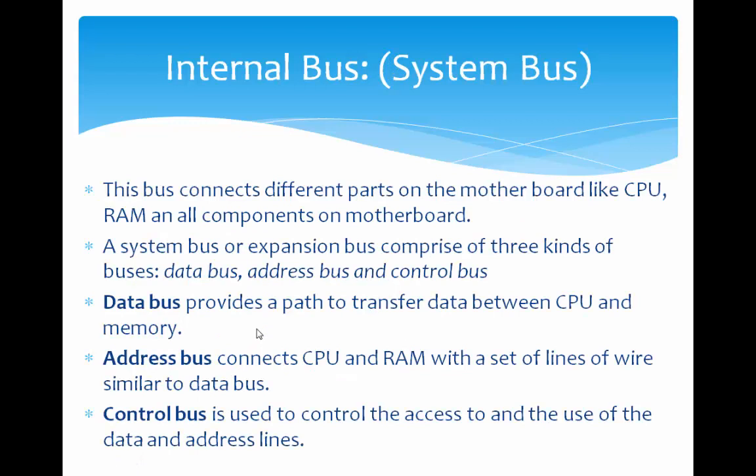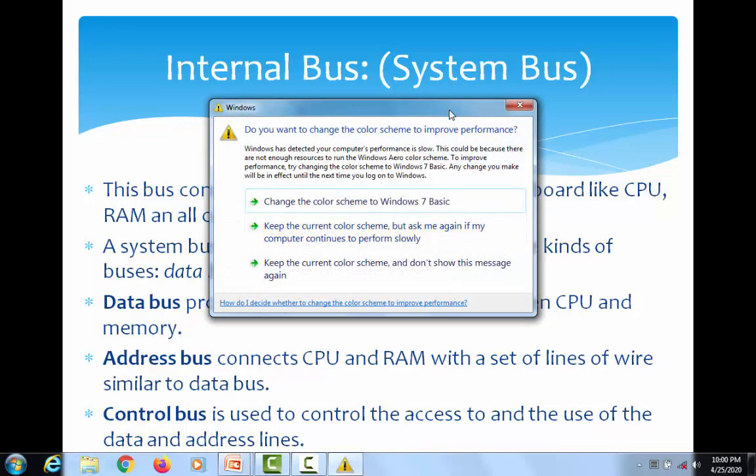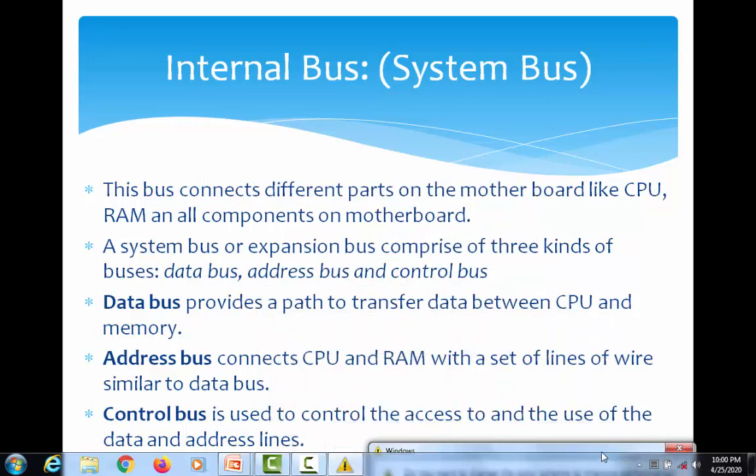First one is internal bus or a system bus. Internal bus or a system bus connects the different parts of the motherboard which are placed around the motherboard. Those are CPU, RAM, etc. For the components placed around the motherboard, to transfer data between those devices, it is carried out with the help of an internal bus or a system bus.